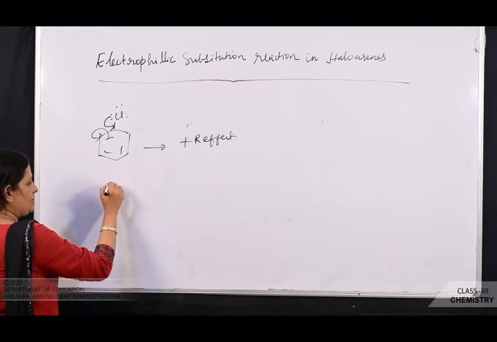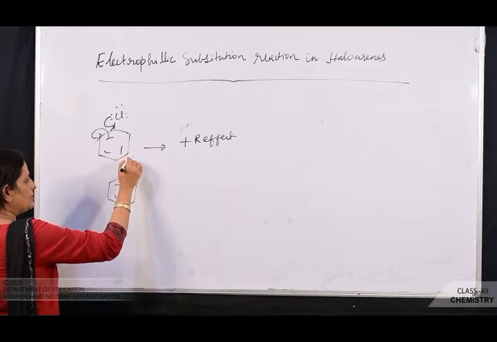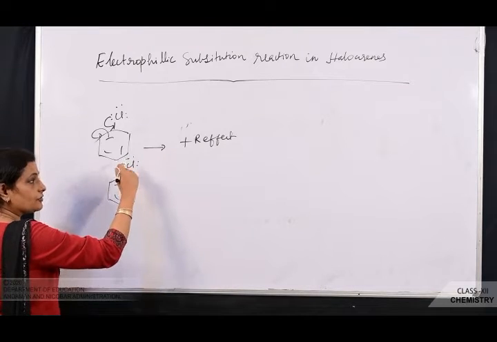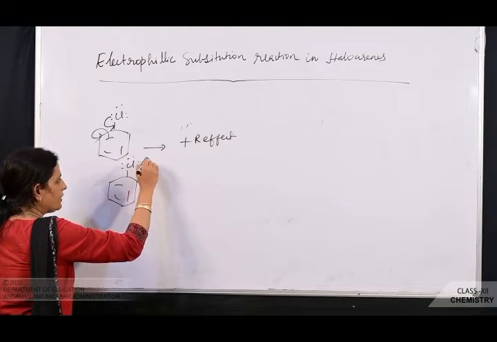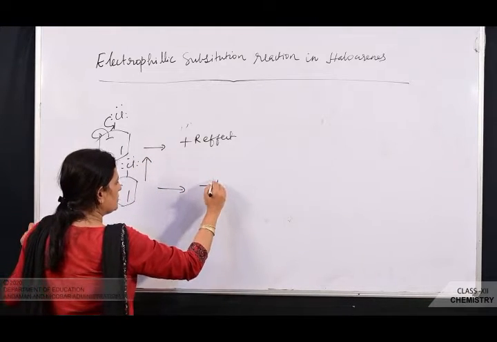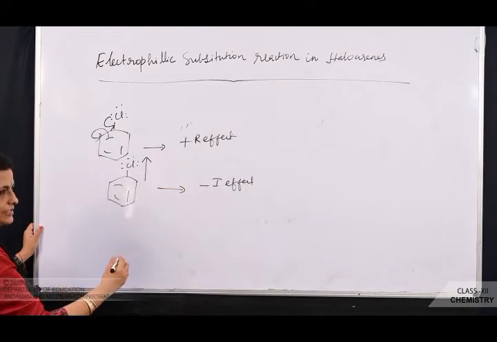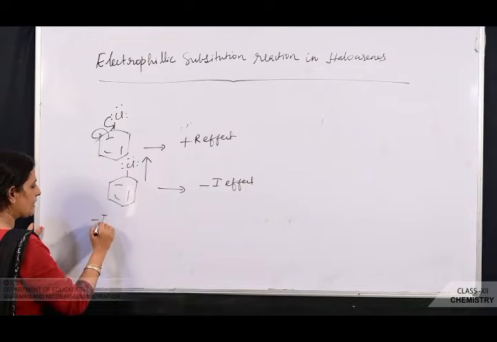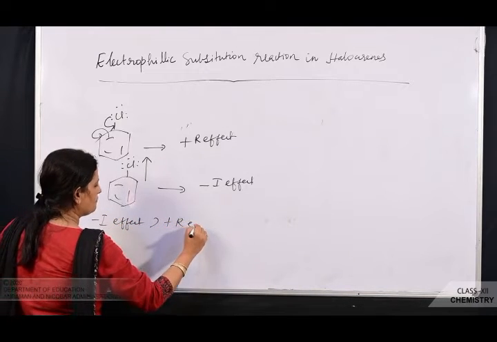Next you see, in case of haloarenes, Cl, the halogens, are electron withdrawing groups. So they withdraw electron from the benzene ring, and that effect is known as which effect? Minus I effect. Now when you compare plus R effect and minus I effect, the minus I effect is greater than plus R effect.